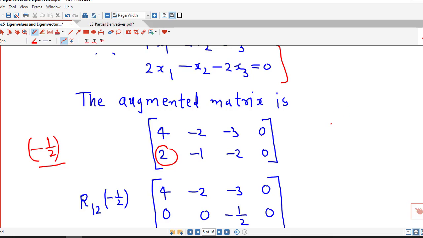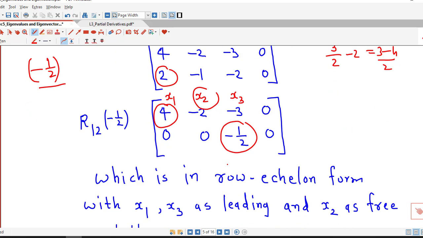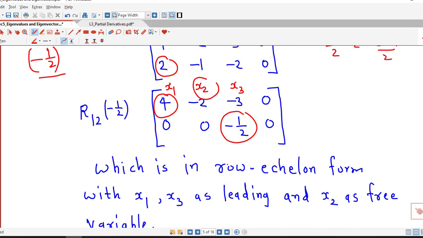minus 3 into minus 1 by 2, which is 3 by 2, minus 2. So it is 3 minus 4 by 2, we obtain minus 1 by 2, and 0 into minus 1 by 2 is 0, plus 0. So this is in row echelon form, and we can see this entry corresponds to variable x1 and this corresponds to x3. So therefore x2 is a free variable and x1 and x3 are leading variables.